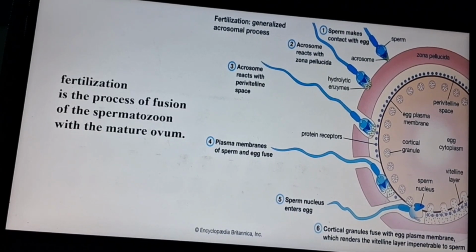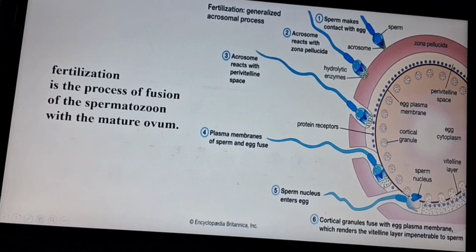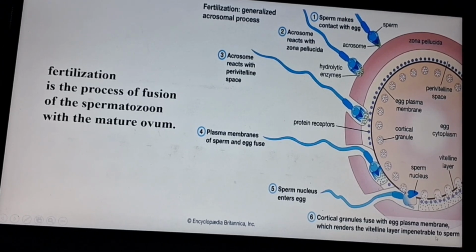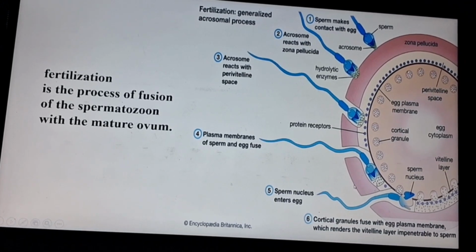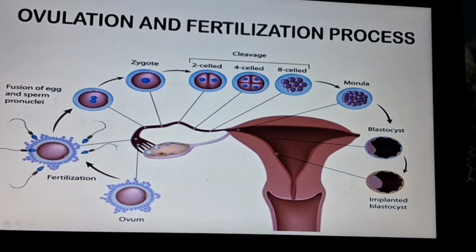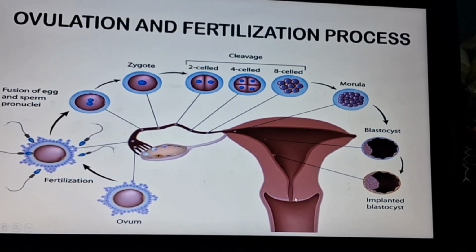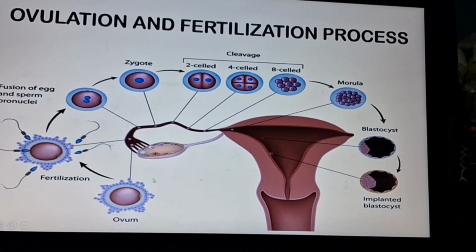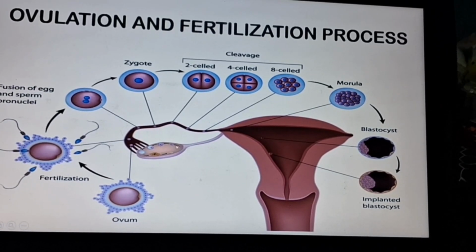And the sixth point is that cortical granules fuse with the egg plasma membrane, which renders the vitelline layers impenetrable to sperm. Next, we can see the ovulation and fertilization process. This is the uterus, and the implantation we can also see in this picture. First, we can see this is the ovary.